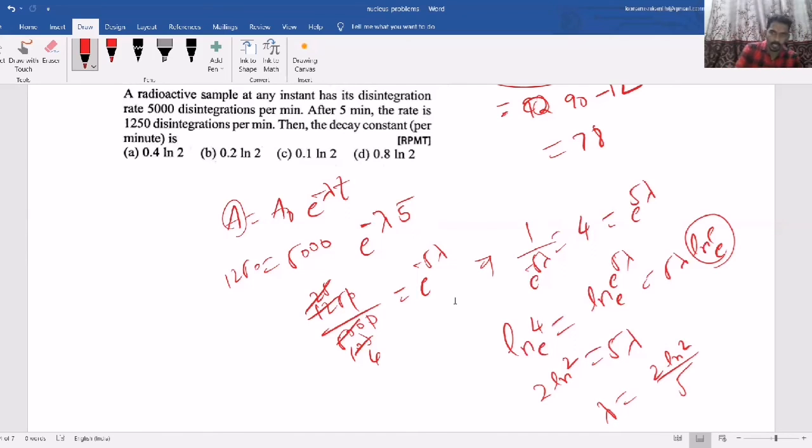What is the activity after some time? What is the number of atoms undecayed after some time? Those things also they can ask. It is one of the very important topics, and many times they have asked questions based on this.